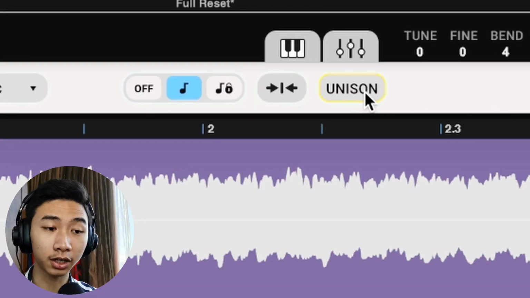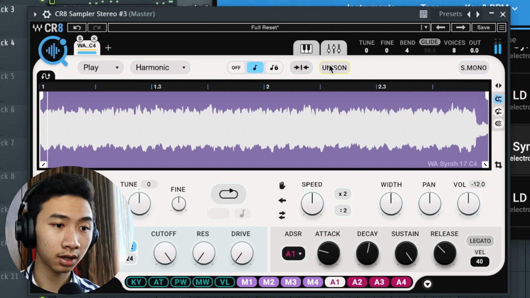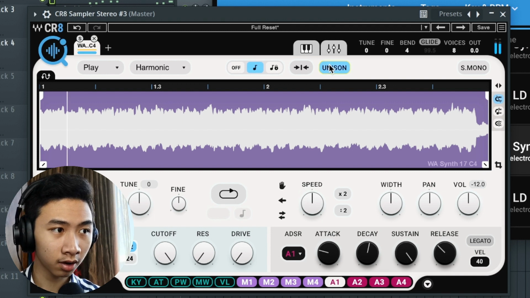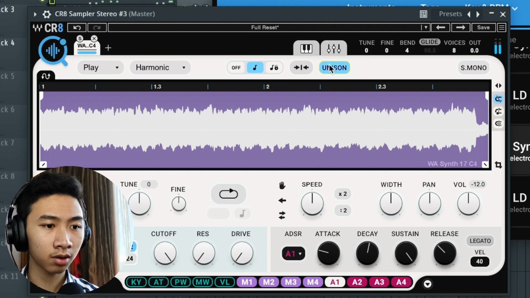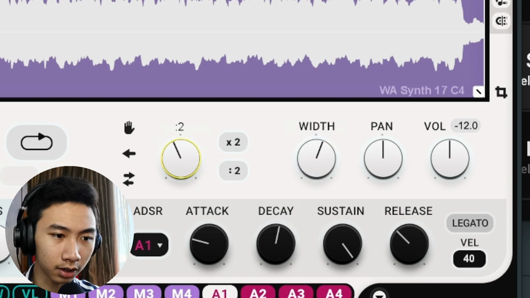Alright, so far we never tried the unison setting over here. Without the unison setting, this is how it sounds. And this is with. And this width, I guess, is just to give it some stereo width. Let's try to lower the speed a little bit.